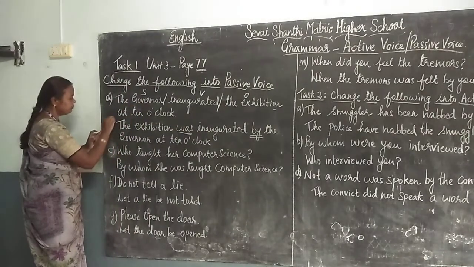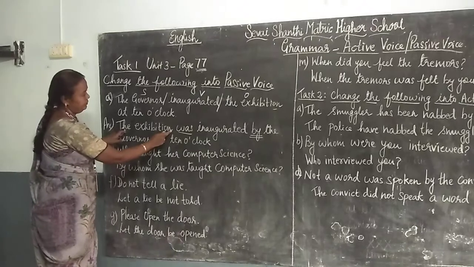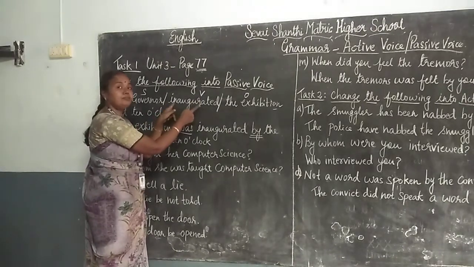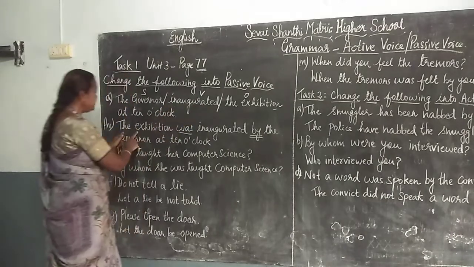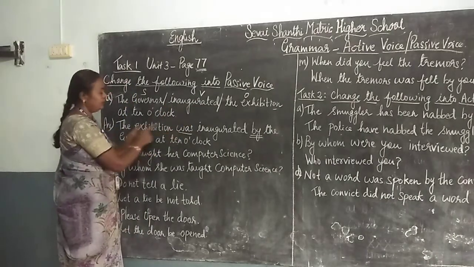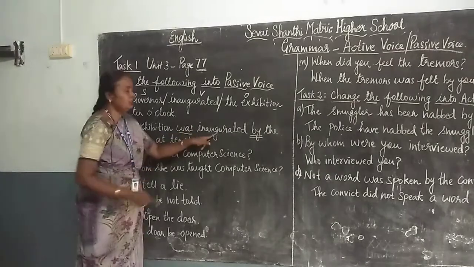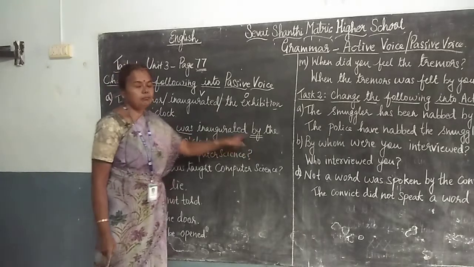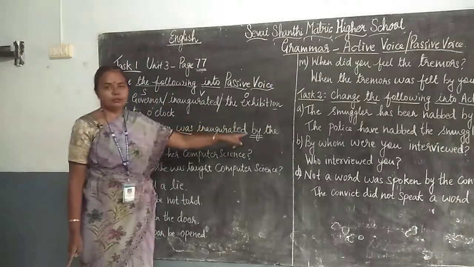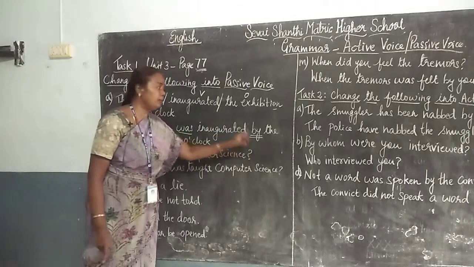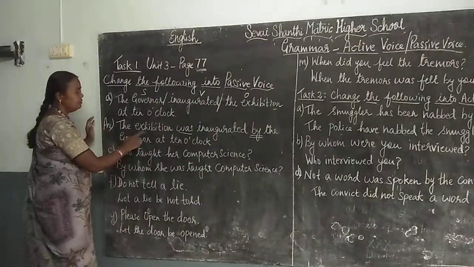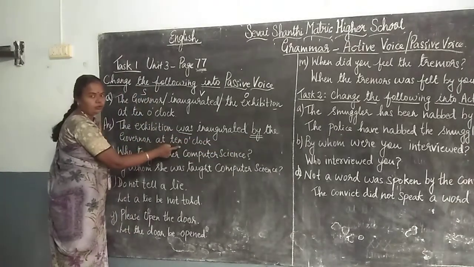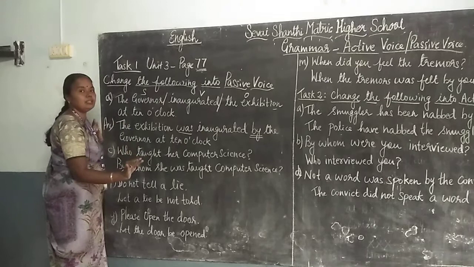This is the answer. The exhibition. Inaugurated, what tense is it? Inaugurated is past tense. The exhibition is singular, so it is "was". The exhibition was inaugurated. Before adding the subject converted to object, you have to put the "by", by whom it is done. So the exhibition was inaugurated by the governor at 10 o'clock. There is no change in "at 10 o'clock".